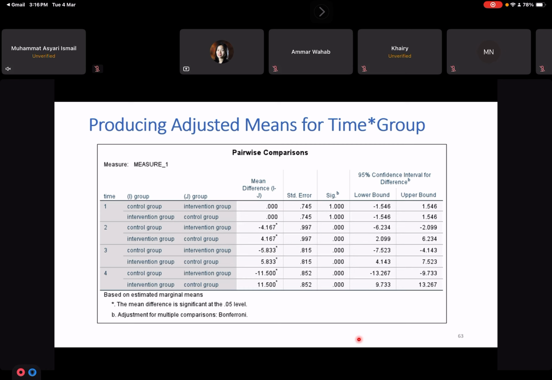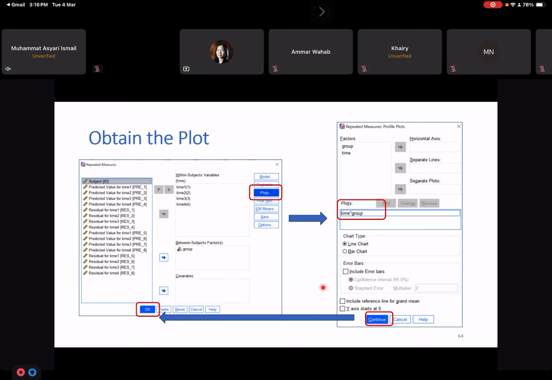Okay, so move on to time 3. That is the difference between the two groups. The p-value is significant. And move on to time 4. Okay. So next we want to get the plot, right?